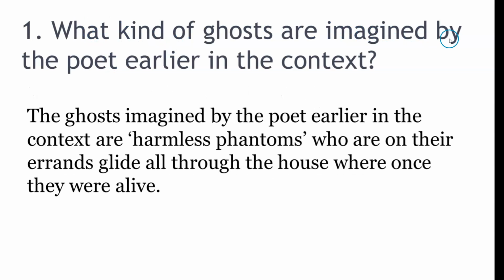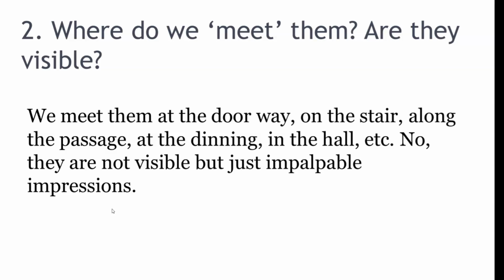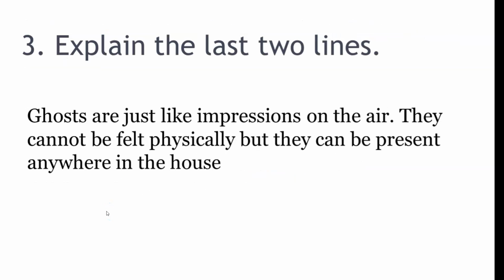What kind of ghosts are imagined by the poet earlier in the context? The ghosts imagined by the poet earlier in the context are harmless phantoms who, on their errands, glide all through the house where once they were alive. Where do we meet them? Are they visible? We meet them at the doorway, on the stair, along the passage, at the dining table, in the hall, etc. No, they are not visible but just impalpable impressions.